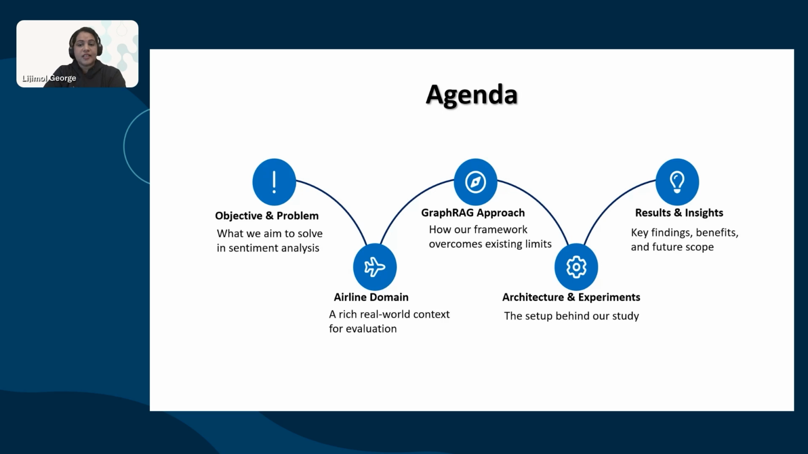Here is the plan for the next 15 minutes. We will start with the objective and problem. Then we will move to the domain, which we considered the airline domain. After that, we will see the GraphRAG approach, and how our framework overcomes existing limitations. Then we will move to architecture and experiments. Finally, we will conclude with the results and insights.